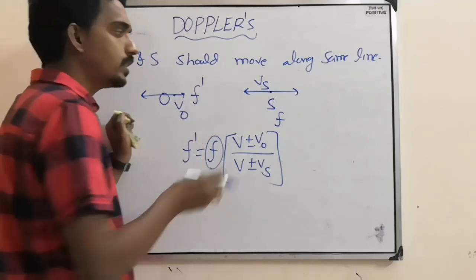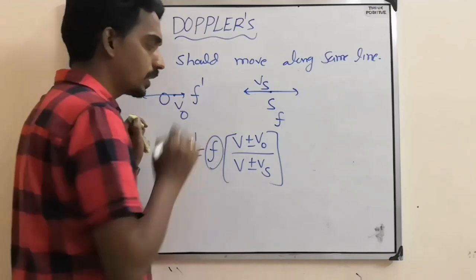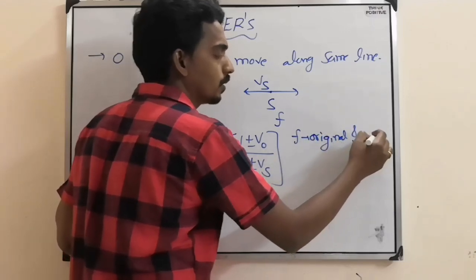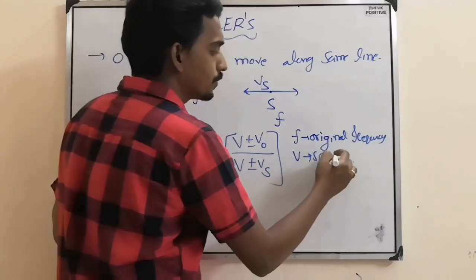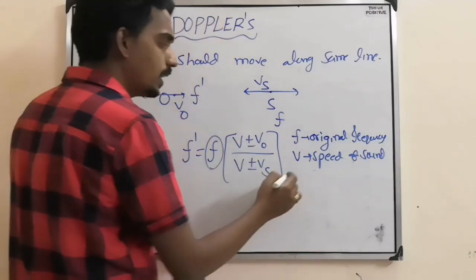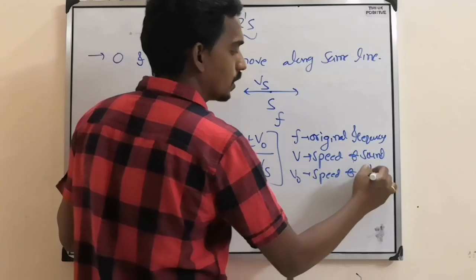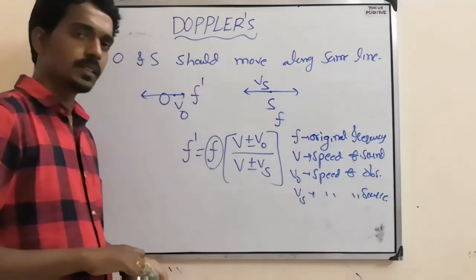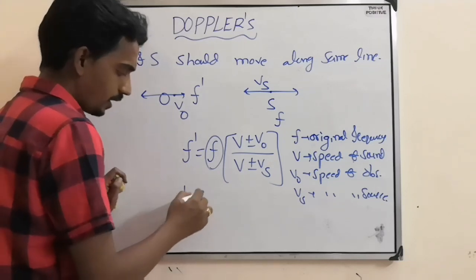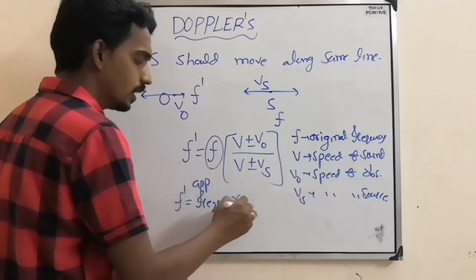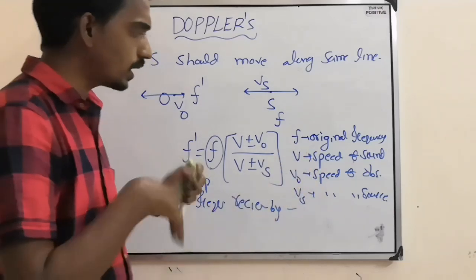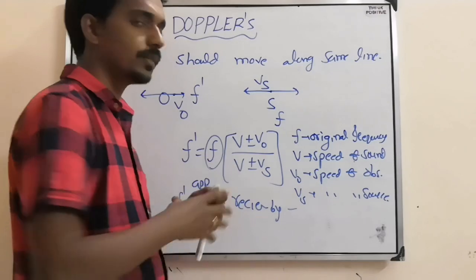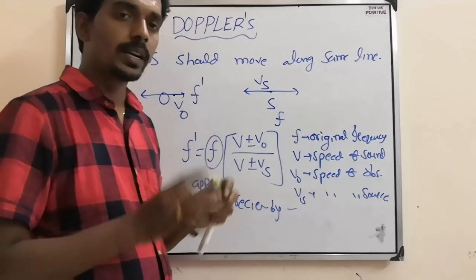What is f? The frequency originally produced by the source, that is the original frequency. v is the speed of sound. v naught is the speed of the observer. vs is the speed of the source. And f dash is the apparent frequency received by the observer. The observer is receiving a frequency other than the original frequency, and we call that the apparent frequency. That effect we call Doppler's effect.